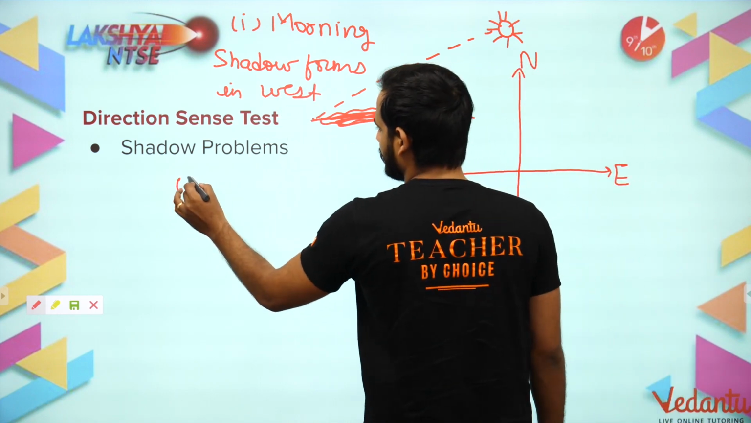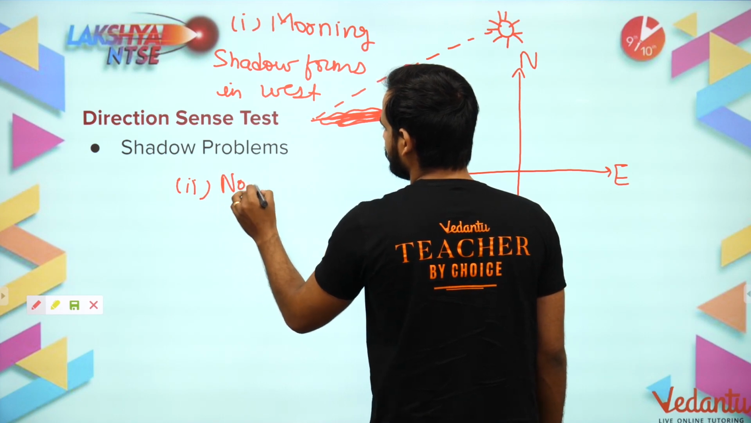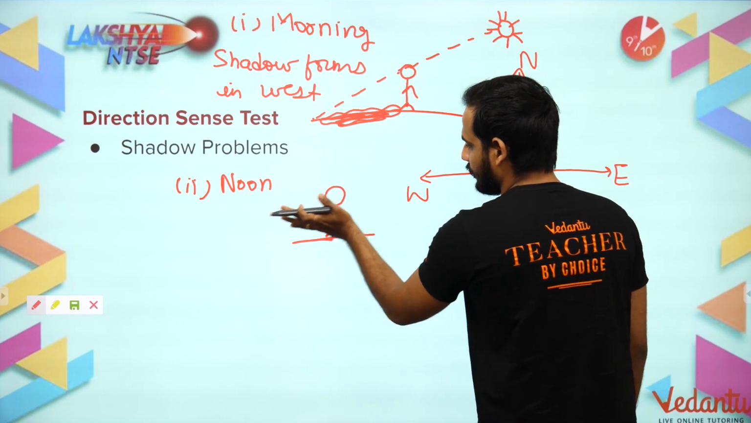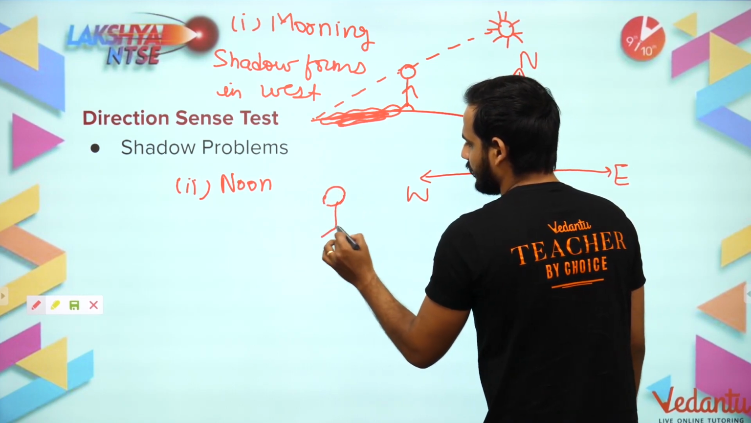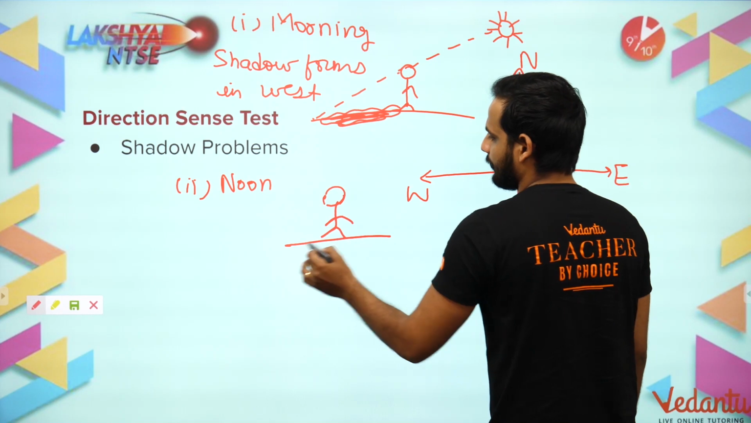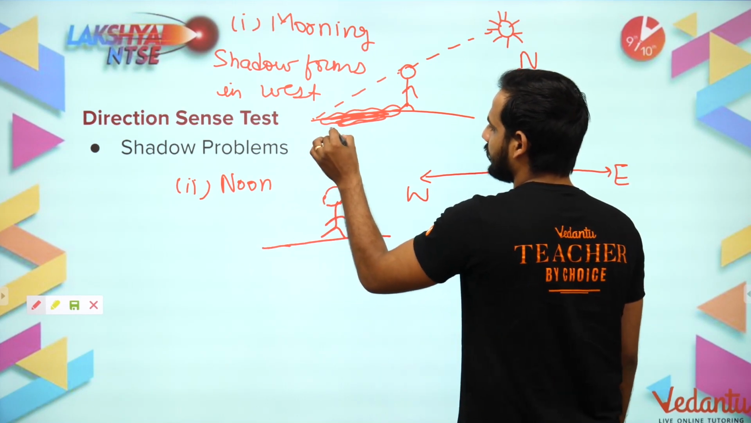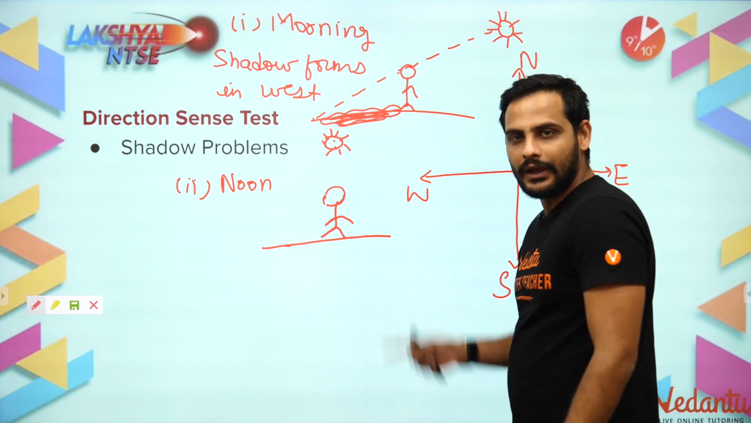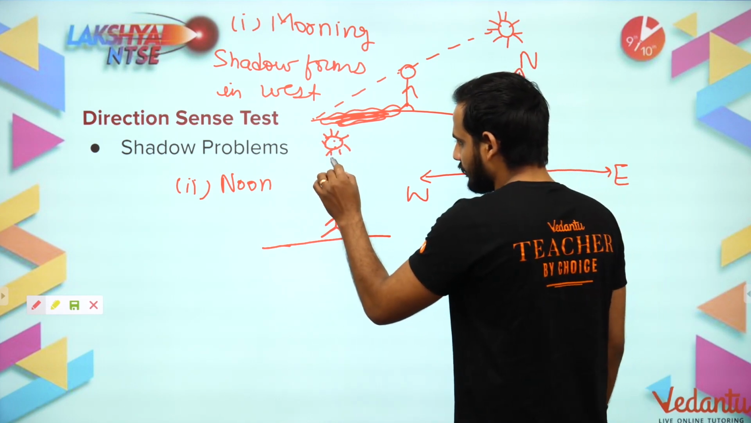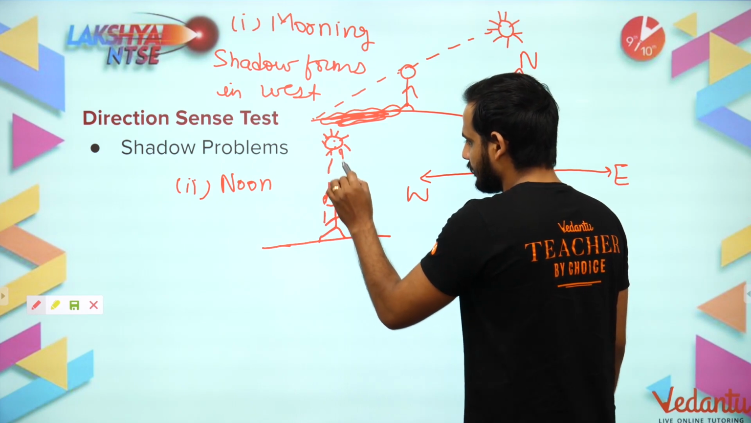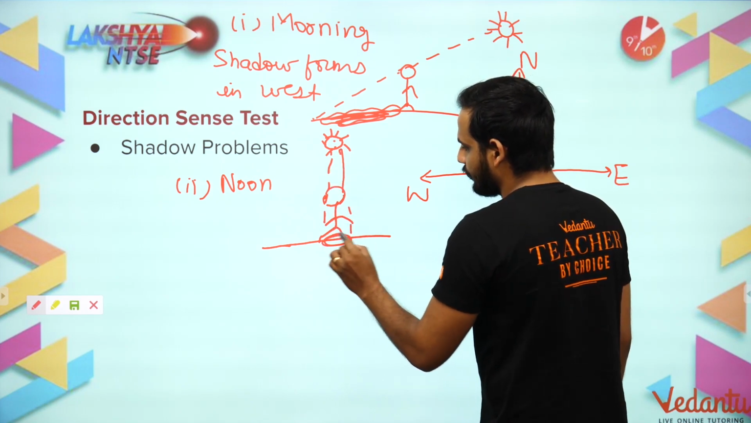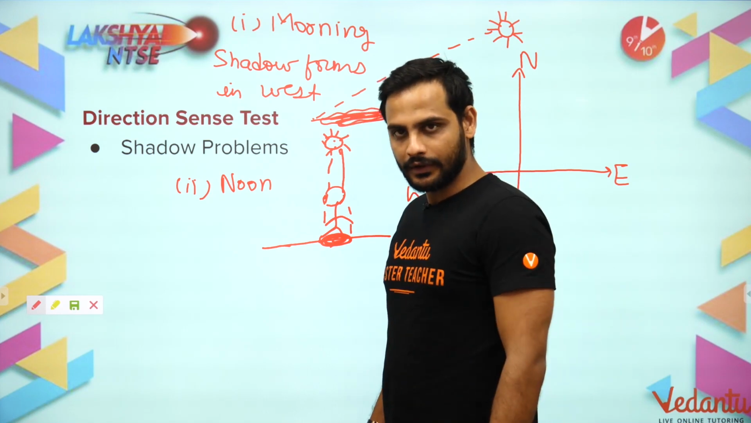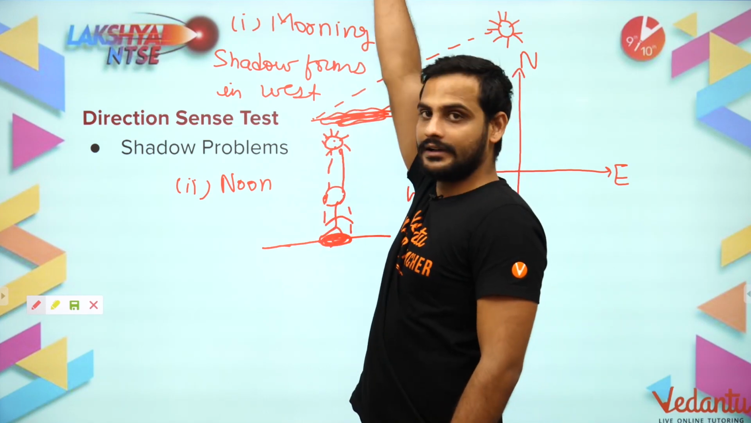Then the second part, noon. Suppose the person is standing here. Now the sun will be exactly above, right? In this part the sun rays will be like this, so the shadow will be formed at the bottom of that person. That means my shadow will be here below me, as the sun is exactly above my head.